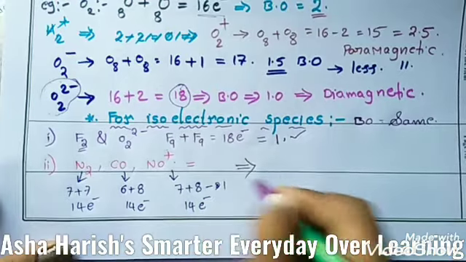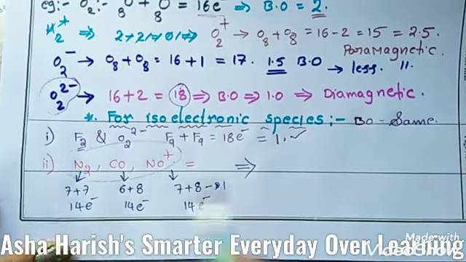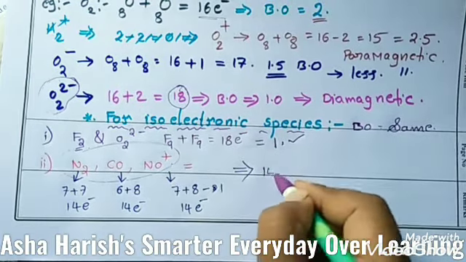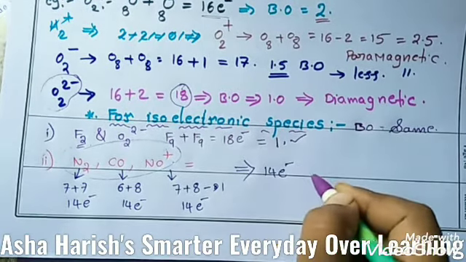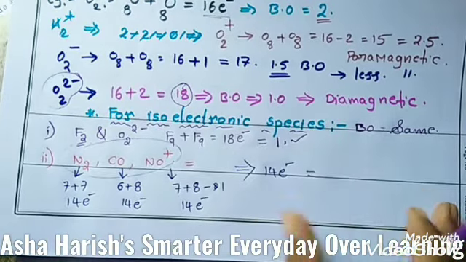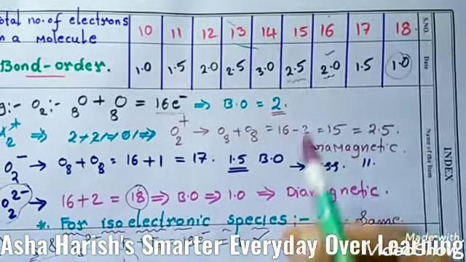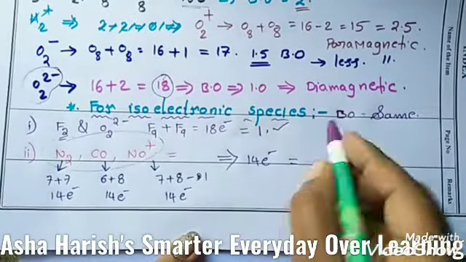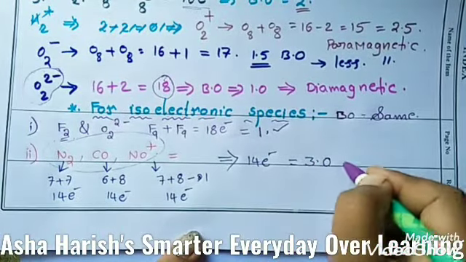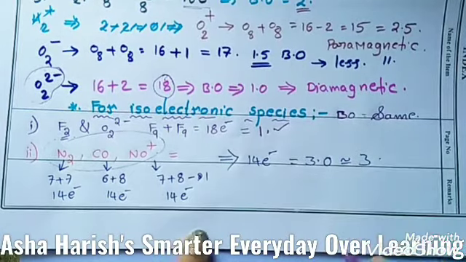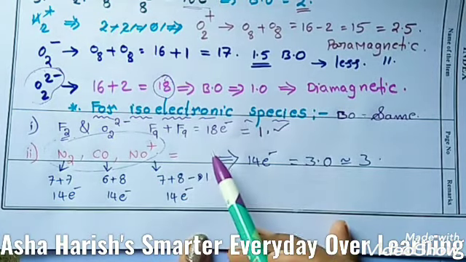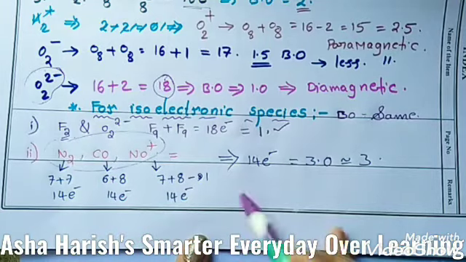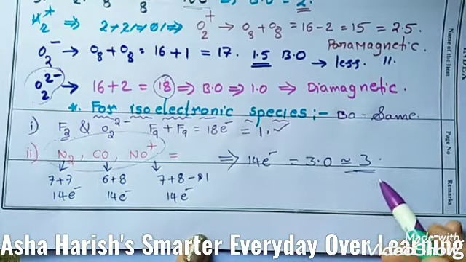Now students, this is known as isoelectronic species. All are 14 electrons only. Now the bond order for this, if the number is 14, the bond order is 3.0, nothing but 3. Okay, it's about the isoelectronic species. What we have, the same number of electrons, we should get the same bond order also.